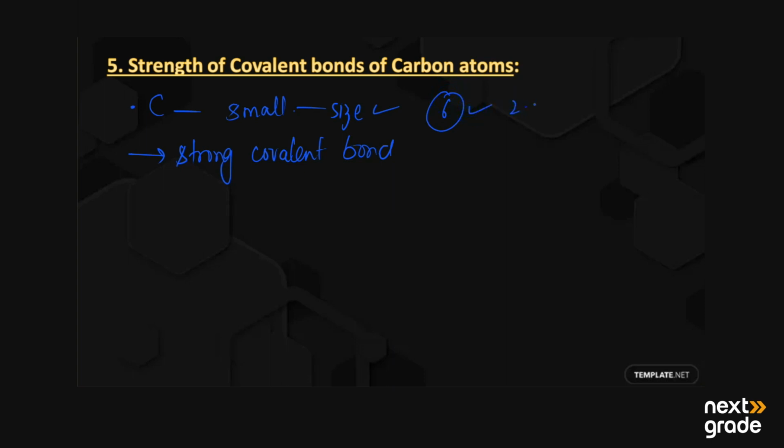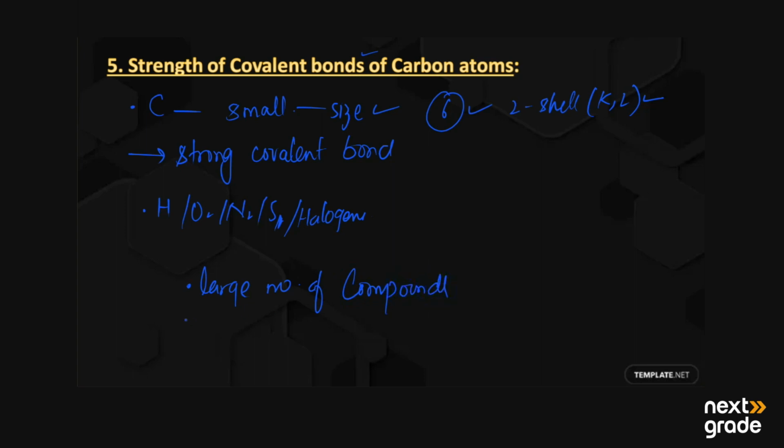So it has only two shells, the K shell and the L shell. Along with that, it can bond with hydrogen, oxygen, nitrogen, sulfur, and with the halogens. So this property of carbon enables it to form a large number of compounds, or we can say millions of compounds, due to some specific properties.